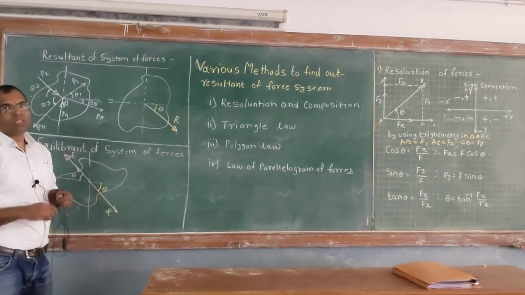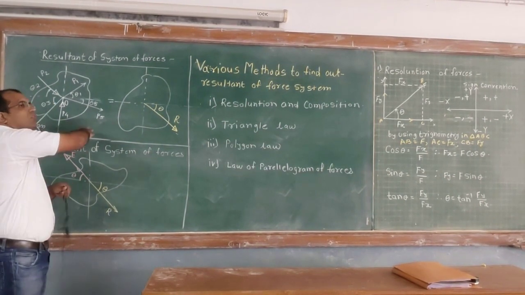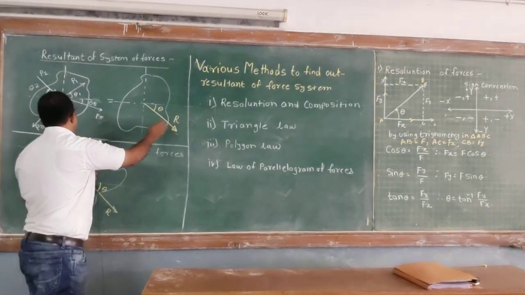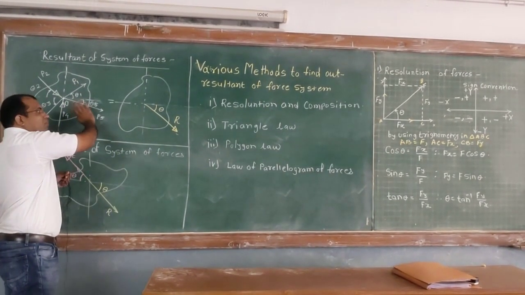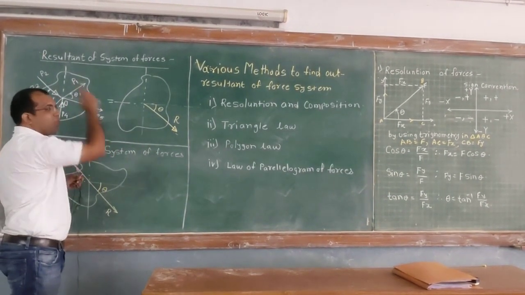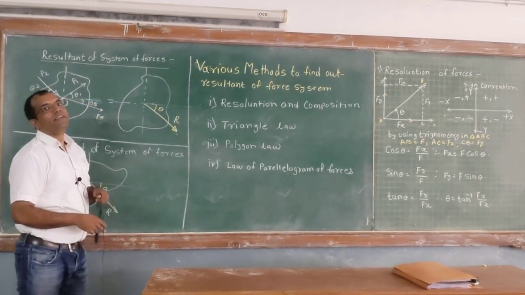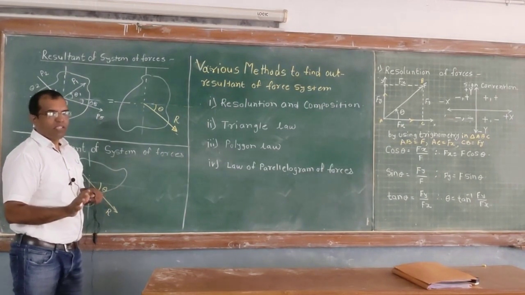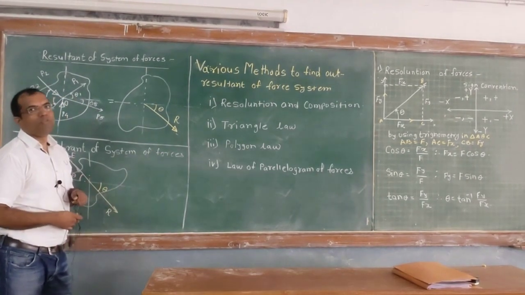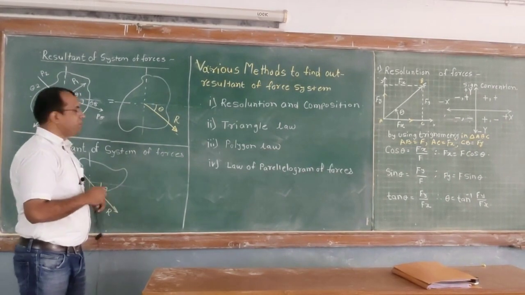A single force which will produce the same effect as that of the system of forces is known as a resultant. The effect will remain the same. That single force R is known as the resultant. So all of you getting what is resultant? There are various methods to find the resultant that we will learn in the next topic.